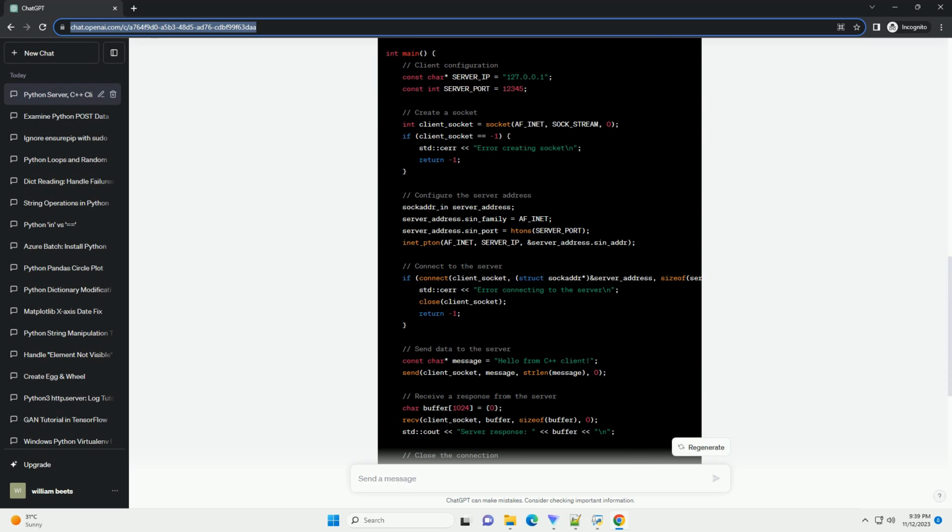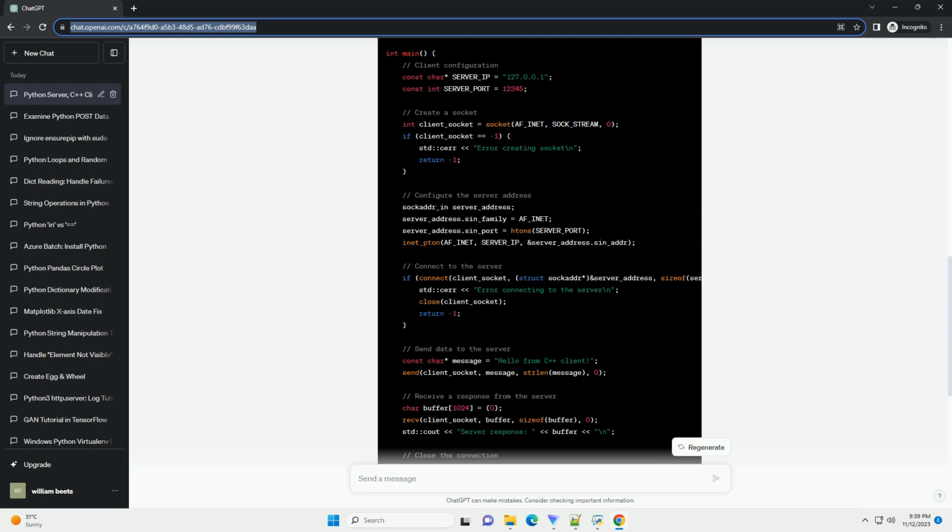Save the following code in a file named python_server.py. Next, let's create a C++ client. Save the following code in a file named cpp_client.cpp.